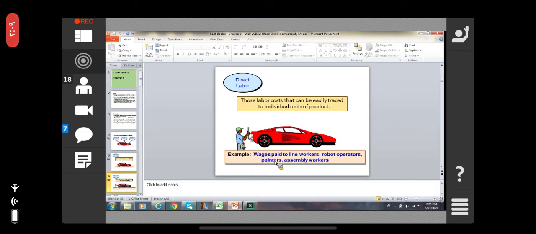The example is the wages paid to the line workers, robot operators, the painters who are painting the car, and the laborers who are assembling the cars. These are examples of direct labor.